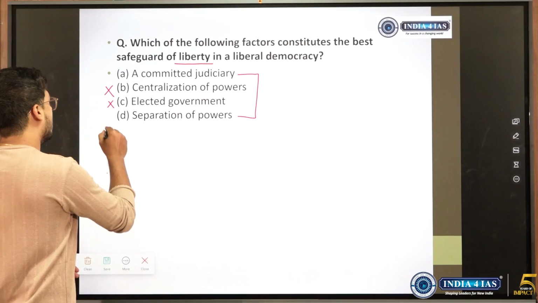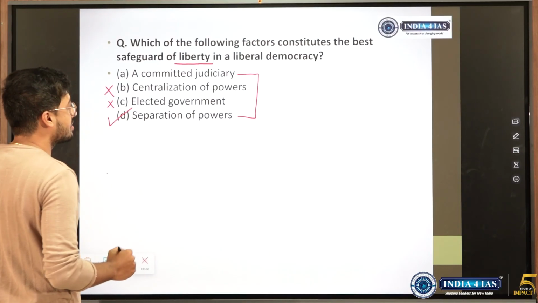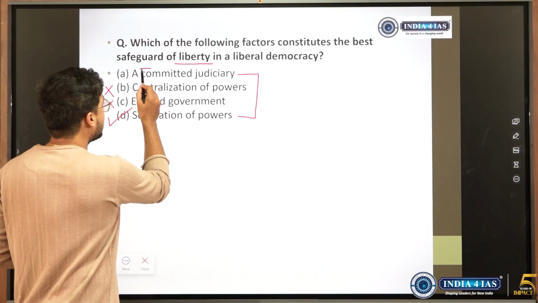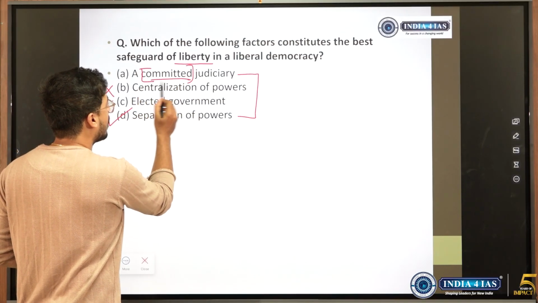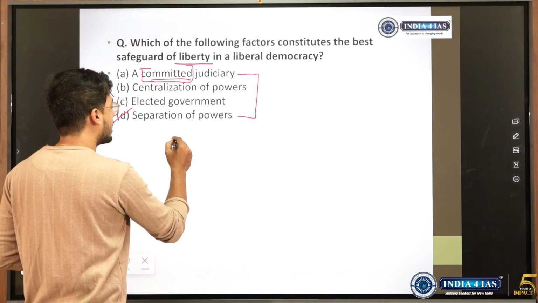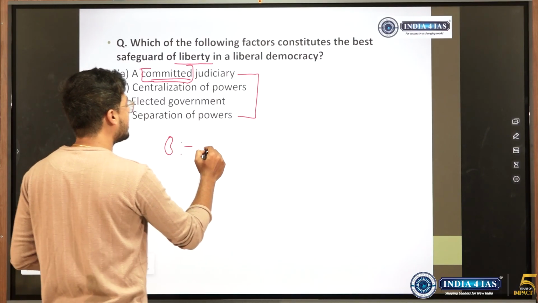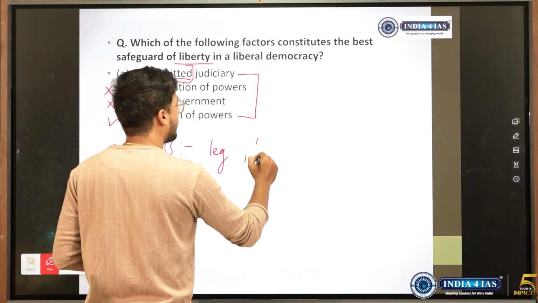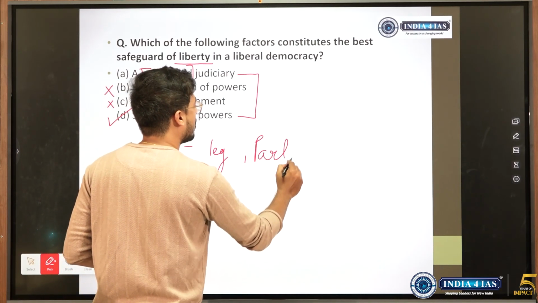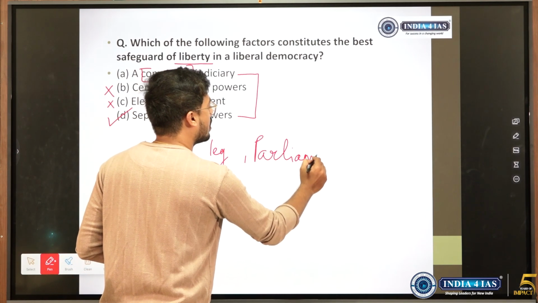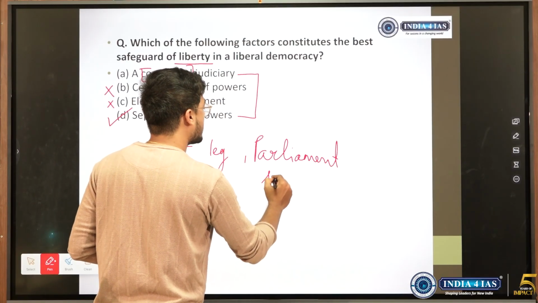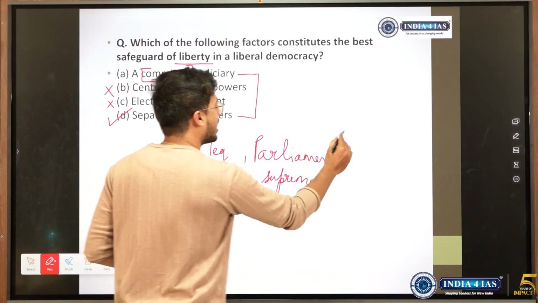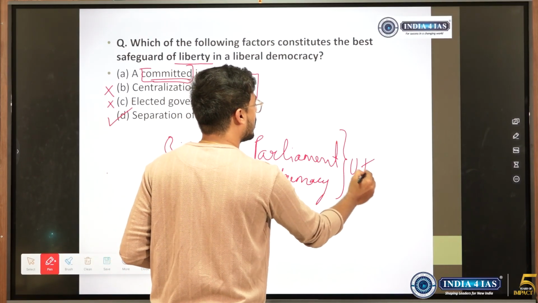So for liberty, it is the separation of powers that is needed more than a committed judiciary. Because a committed judiciary will do its work, but if the power has been granted by the constitution itself to one organ, say the legislative organ. For example, parliamentary supremacy, where do we have it? We have it in the UK, we do not have it in India, right? So parliamentary supremacy is present in the UK.